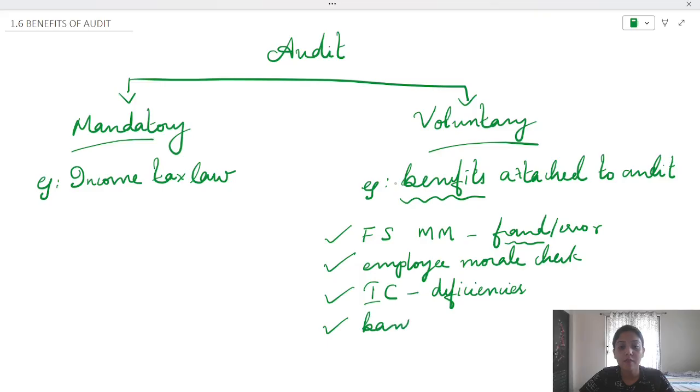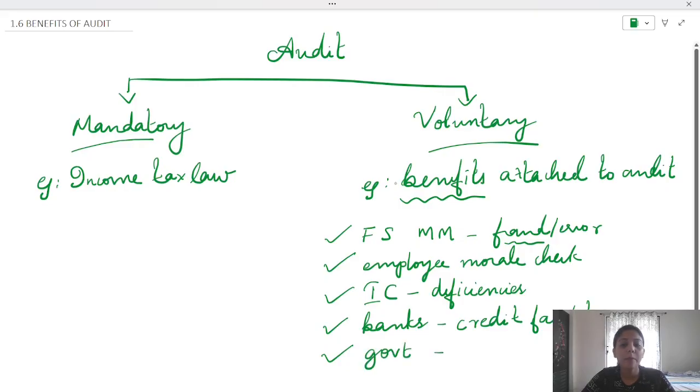Now let's take the case of banks. They may give us credit facilities if we request, right? But beforehand, we have to audit our accounts. That may be requested by the banks. So at the request of the bank, the entity may have to perform audit. Then government. Government may be giving us some grants or assistance, but the government requires us to audit our accounts. So that is another such requirement. Assistance or grants.